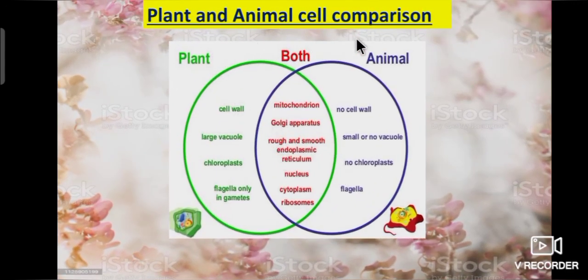So what is the comparison of plant cell and animal cell? Let's see. Plant cells have a cell wall, large vacuole, chloroplast, and flagella only in gametes. In animal cells, there is no cell wall, and there is a small vacuole or no vacuole. In animal cells, there is no chloroplast. They have flagella. Both cells have mitochondrion, Golgi apparatus, rough and smooth endoplasmic reticulum, nucleus, cytoplasm and ribosomes.